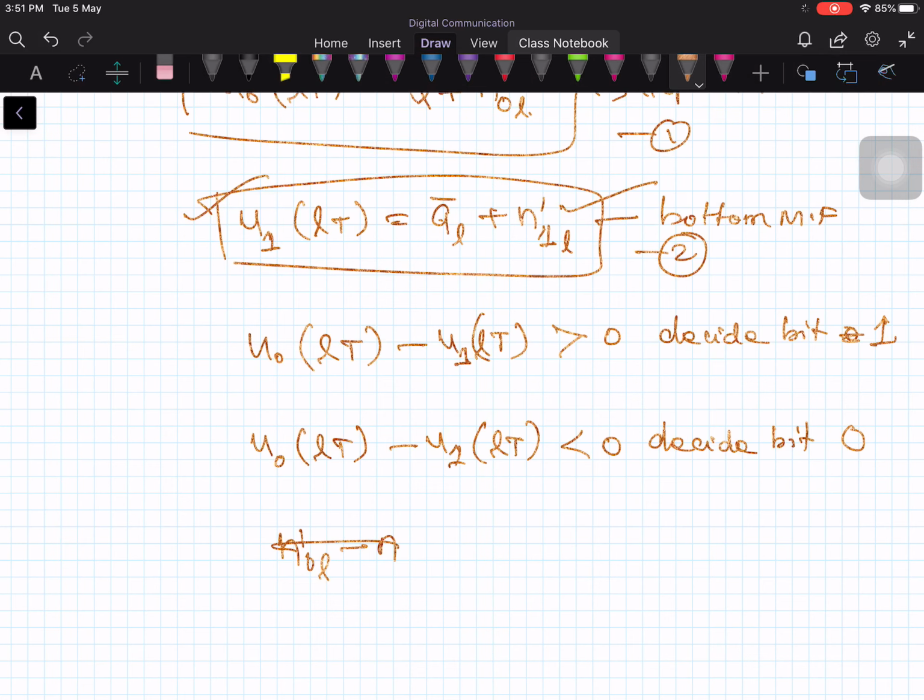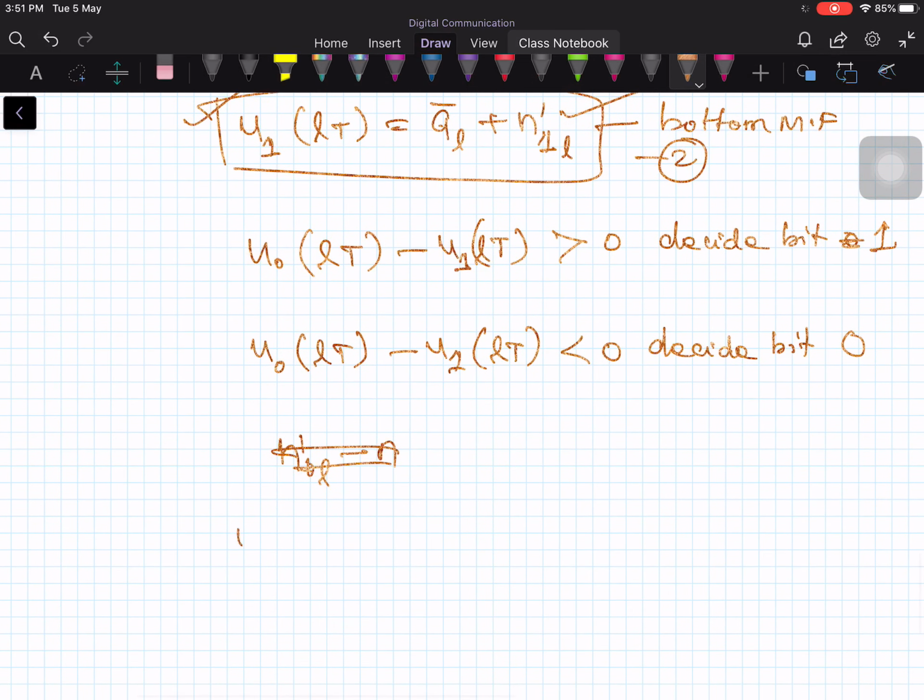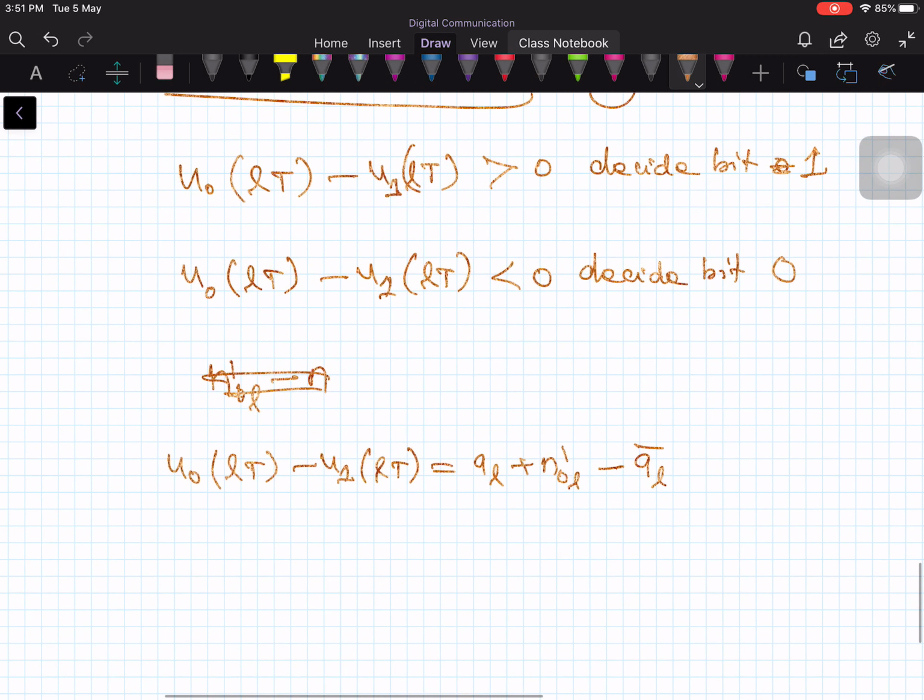Let me write the complete expression. U0 of LT minus U1 of LT is equal to AL plus N0 L prime minus AL bar minus N1 L prime.